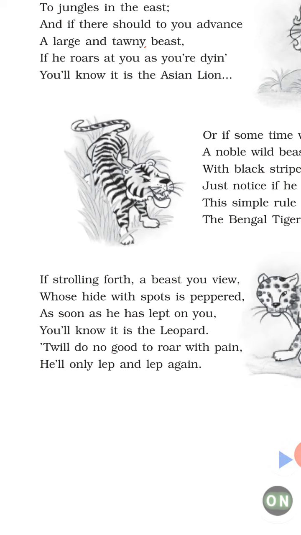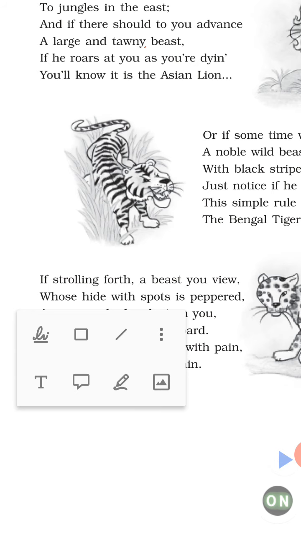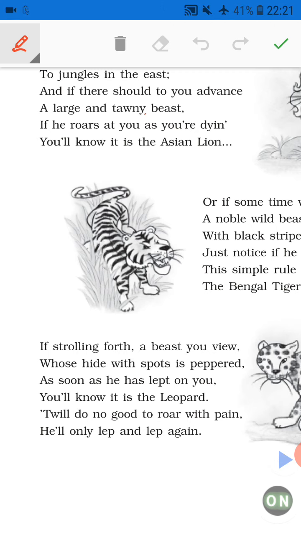If strolling forth a beast you view, whose hide with spots is peppered, as soon as he has leapt on you, you will know it is the leopard. It will do no good to roar with pain, he will only lap and lap again. So the same rhyming scheme is used in this stanza. You can see view, you, peppered, leopard, pain, again.